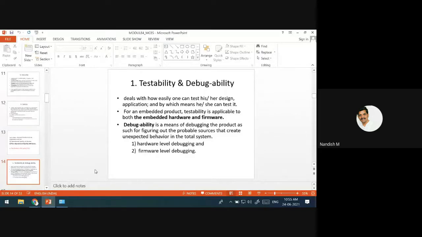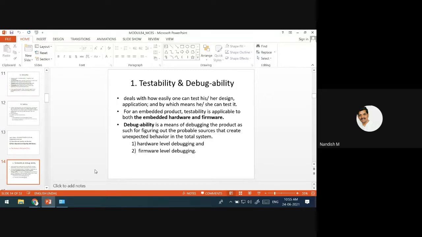See, the next, non-operational quality attribute means it is not during the online mode. When you are using the embedded system, during that stage there are attributes we have discussed: response, throughput, reliability, maintainability, safety, security. Non-operational ones are during the development stage itself, before it comes to the use of the user.